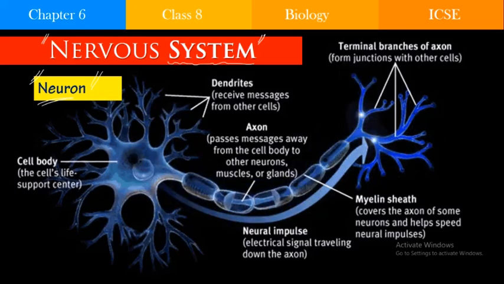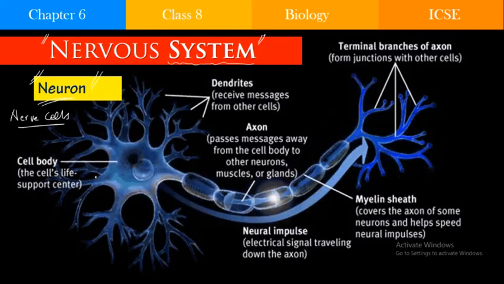So the nerve cells are also known as the neurons. Neurons are nerve cells. Both mean the same. They are very specialized cells and they communicate with each other with the help of various chemicals and signals. What we are seeing here is the typical structure of a neuron.